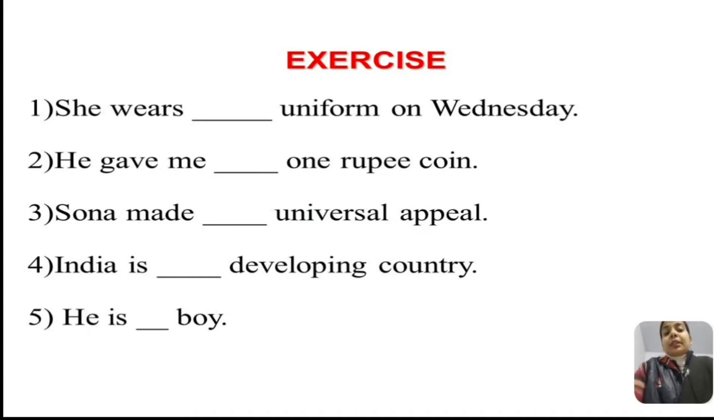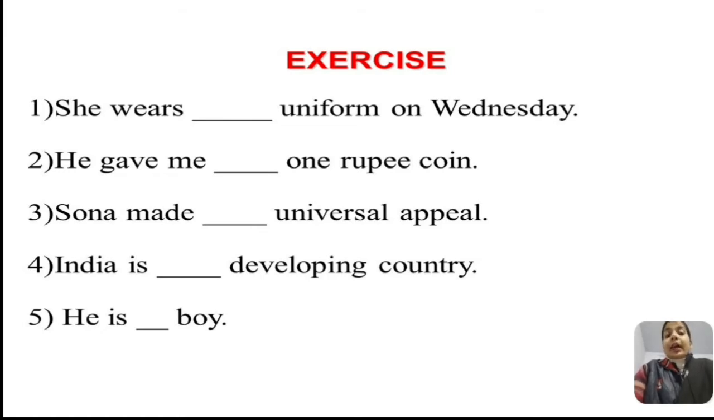He gave me dash 1 rupee coin. So 1 starts with a vowel letter, but it still sounds like a consonant. So here again you will fill a: a 1 rupee coin. Sona made dash universal appeal. So universal, as you can hear, its pronunciation sounds like a consonant. So again here, a universal appeal.